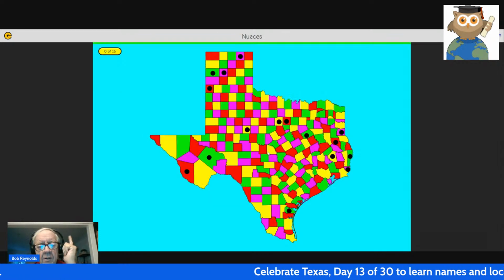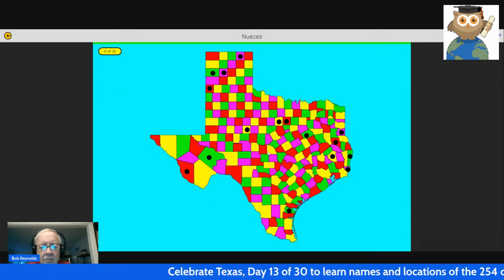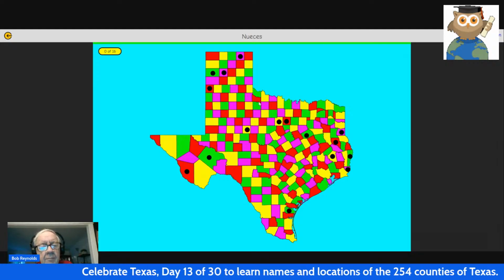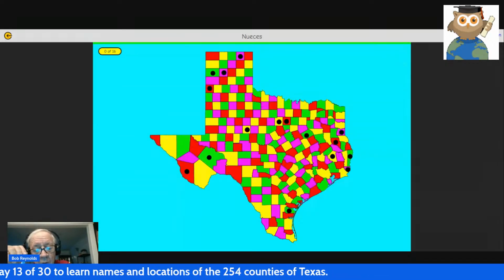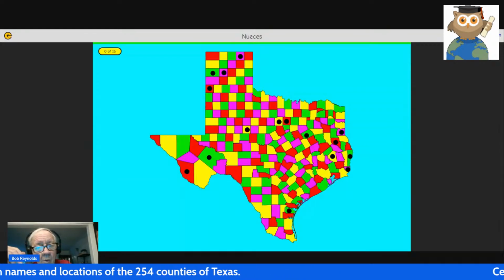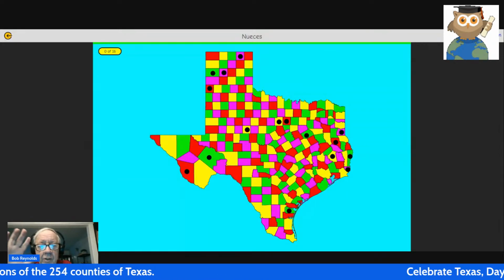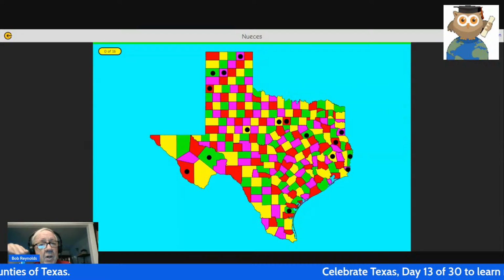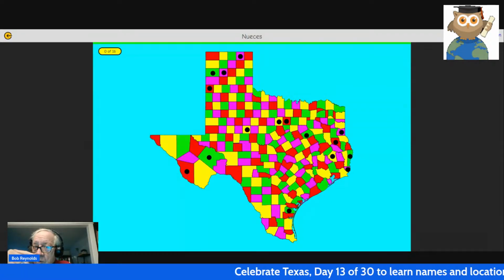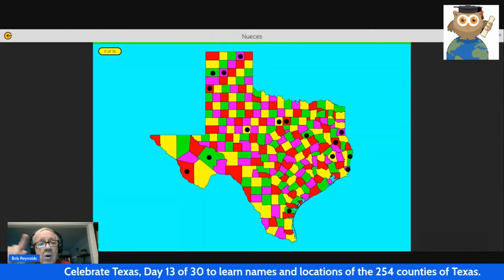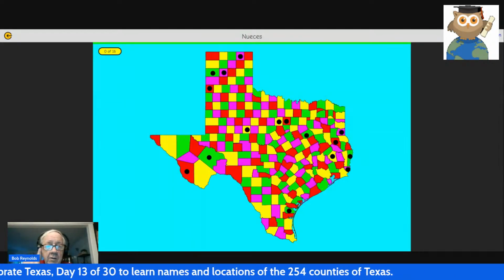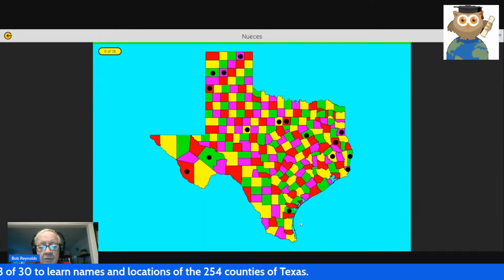When I click the go button, test mode is different, as you know. We have all the buttons on the screen, all 16 buttons at this point. It's in random order. We are not racing the clock. We get to take our time. We think about it. We do not get a second or third or fourth chance to click the correct button. We get one chance. If we get it correct, it asks for Nueces.